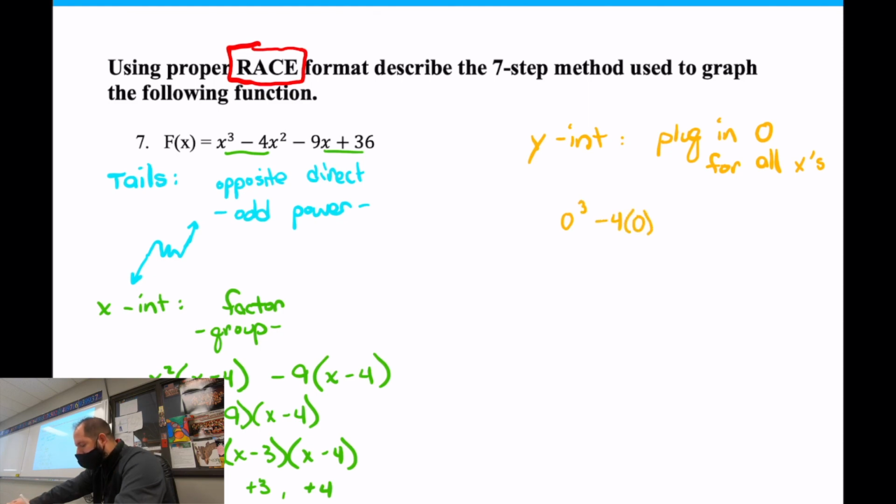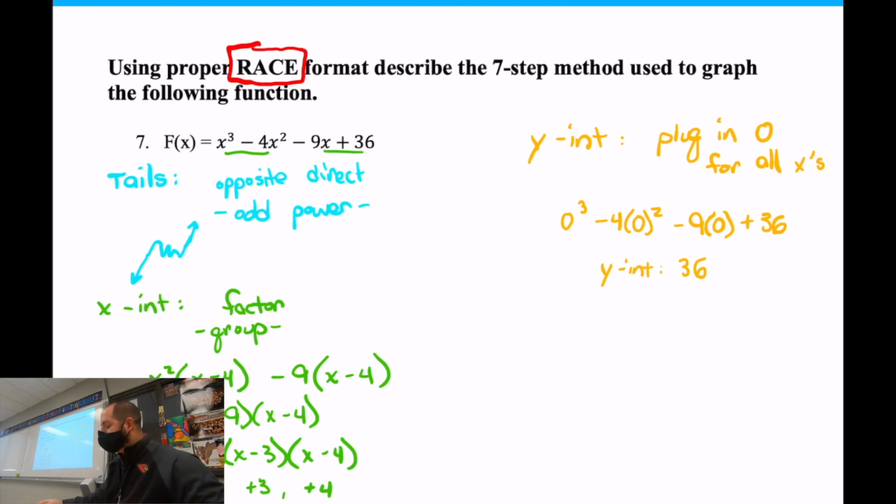Now I'm writing this down just so you can see what I'm doing here. Does everyone see I have my original problem and I plugged in zeros into everything? What does that equal when I plug in zeros into everything? 36. And that's my y-intercept. Again, if I was writing my little story, I would say that you plug in zeros for all the values of x's. Your y-intercept is 36, and that's where the graph hits the y-axis. You explain it to somebody like you're being very detail-oriented. You're expanding, you're clarifying, you're doing what you can on the race format. So again, maybe that's your 3rd sentence that you've written.